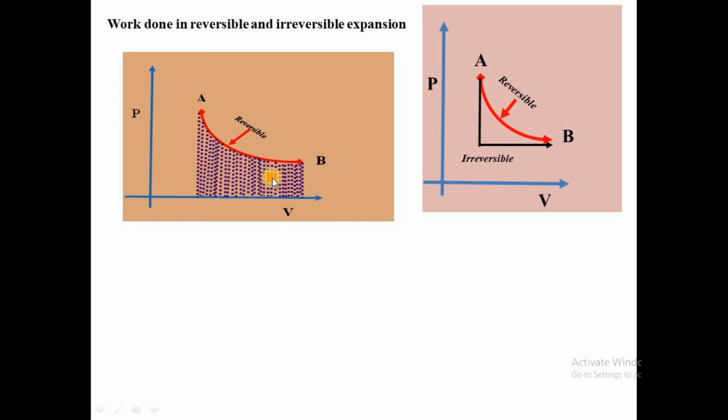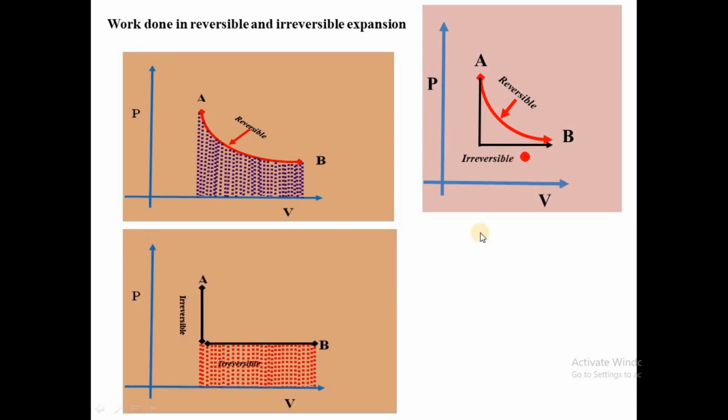Now, this is the area under the curve for the reversible process, because we are looking only at reversible expansion, the area under this slow process. Now, what will be the area under the curve for irreversible? For irreversible, this is only from here to here. The area under the curve for reversible is from here to here. So that means this is the area under the curve for irreversible.